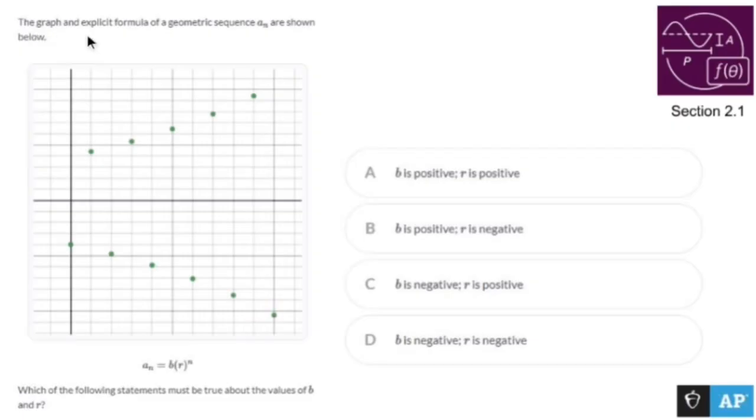The graph and explicit formula of a geometric sequence are shown. Which of the following statements must be true about the values of B and R? Well, here's the thing. We're going up and down and up and down and up and down and up and down. The only way that happens is if R is negative.